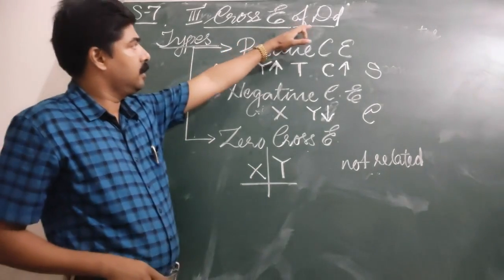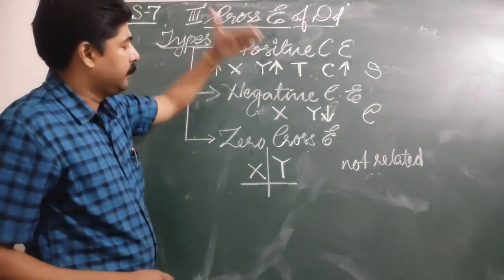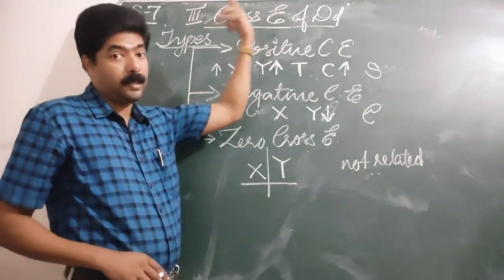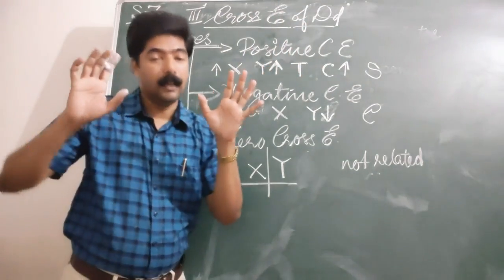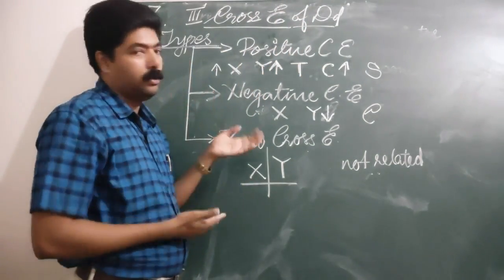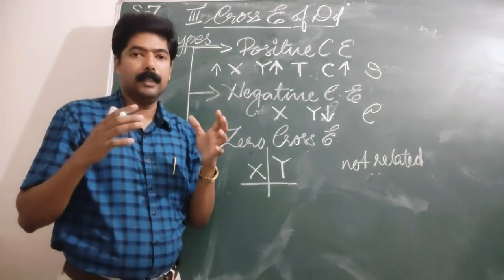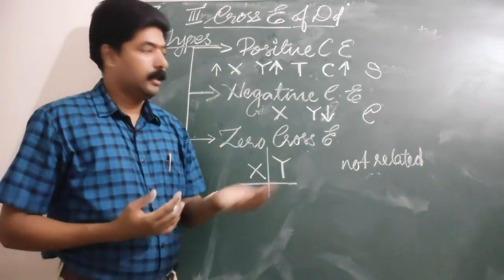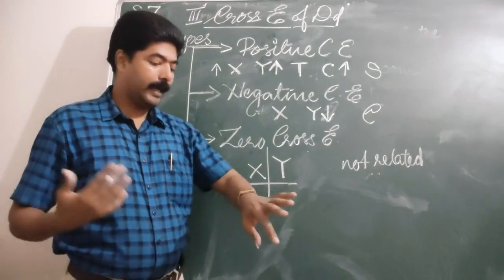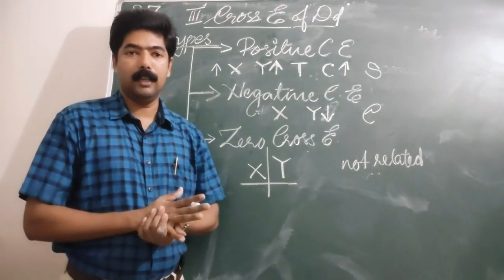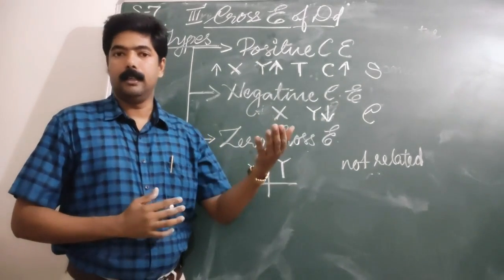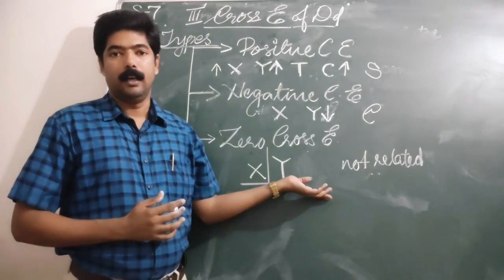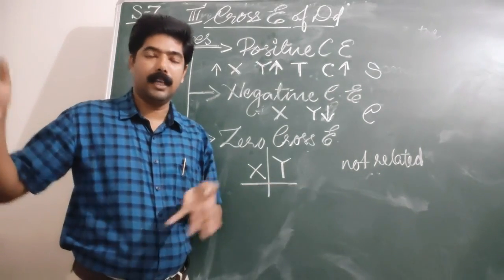Clear? So for cross elasticity of demand we have seen the types: positive, negative and zero. In all these three, the headings are the same in income and cross elasticity, but the definitions are different. You watch the videos many times and make it clear. Things are getting more complicated as well as difficult. Then we are going to touch more and more diagrams and theories, with proper explanation. So I request you to watch the classes again and again, make notes, and make sure the doubts are clarified.